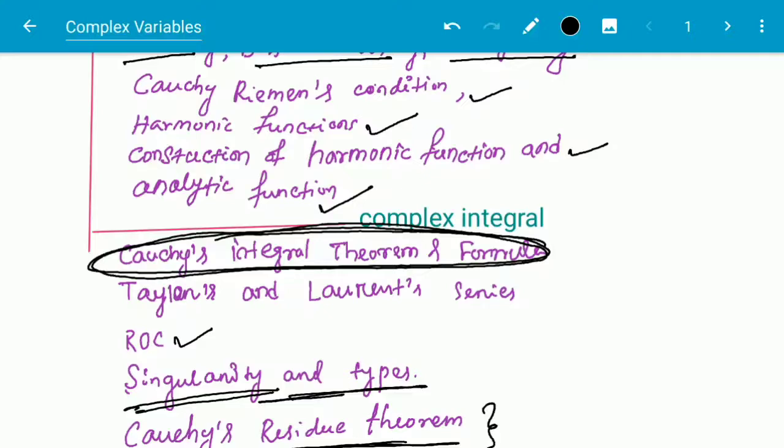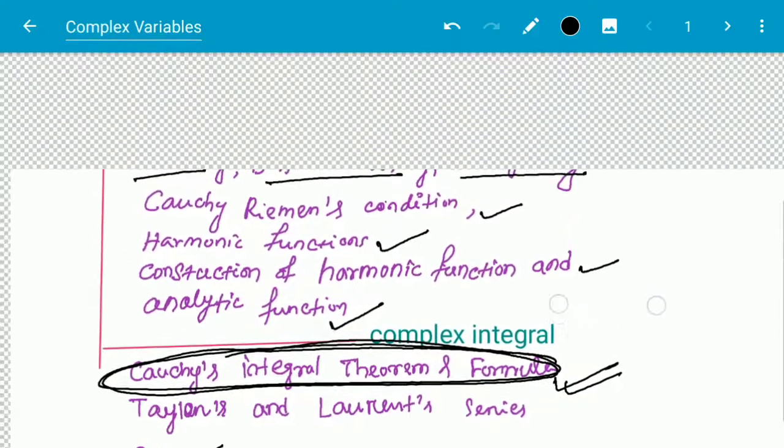In entrance examinations where 1 mark questions are asked, what is important is to find the residues, the singularity types, and the integral using Cauchy's integral theorem or formula. So these are the important parts. So let's have the first question.